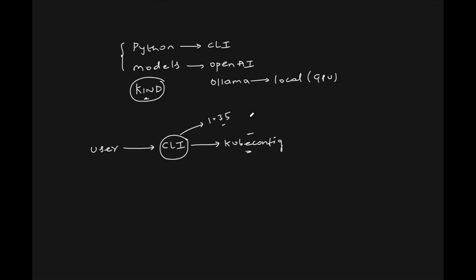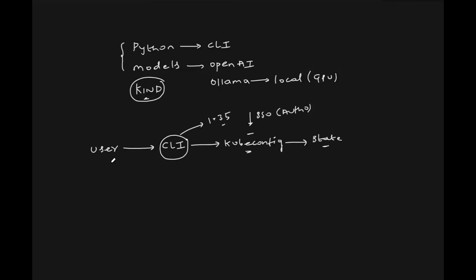Within your organization, let's say if you're using SSO, you can make use of tools like Auth0, so you don't have to use kubeconfig. But this is a good first start. The CLI makes use of kubeconfig. It gets the current state of the cluster, like what is the version of the cluster, what are the APIs in the cluster, and all that information.